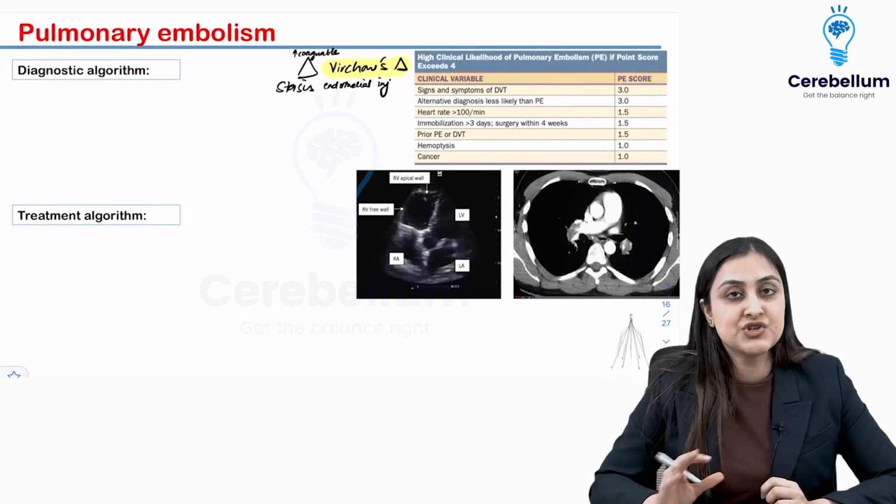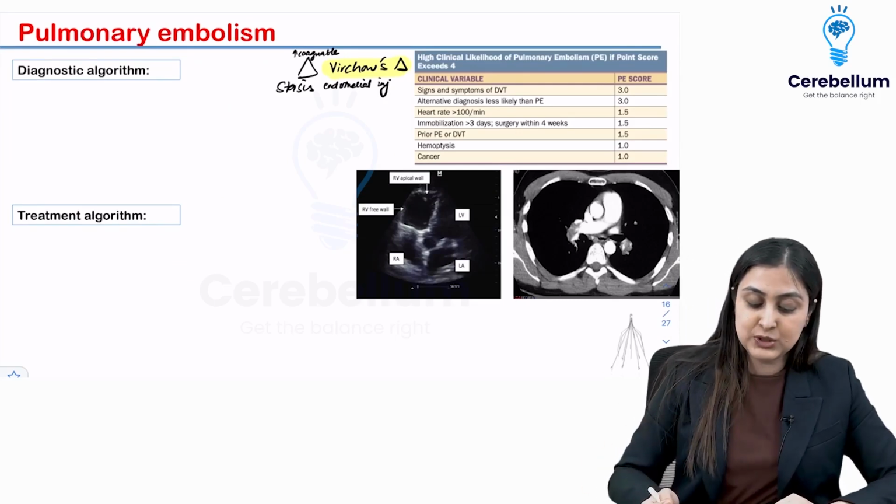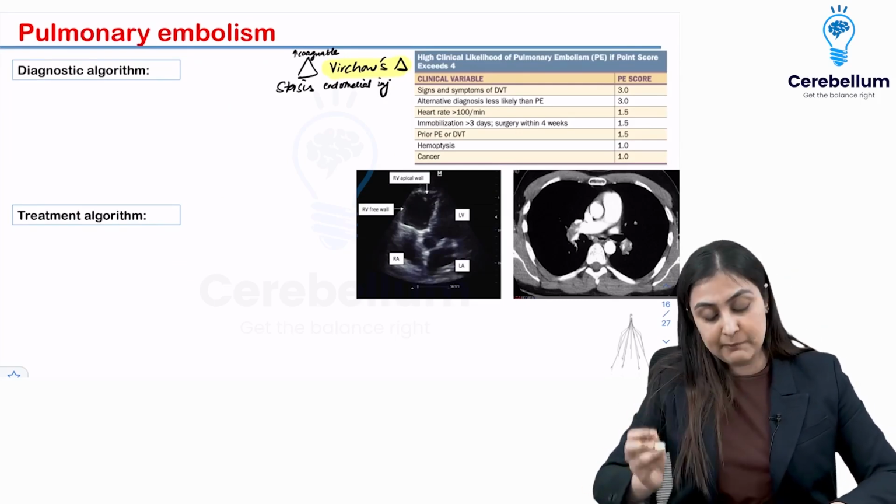Alright, so this is about the history, and after that they'll tell you that there is a unilateral limb which is swollen, which is red, and the patient now has acute dyspnea. What is the likely diagnosis? We think of pulmonary embolism.